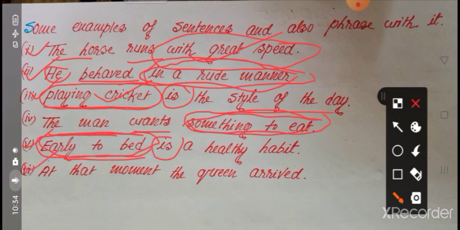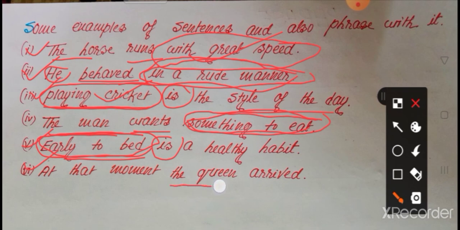Number 6. At that moment the queen arrived. Is this an example of a sentence? Yes. Here there is a finite verb, arrived, and the subject, the queen. So this is an example of a sentence. Is there any phrase in the sentence?